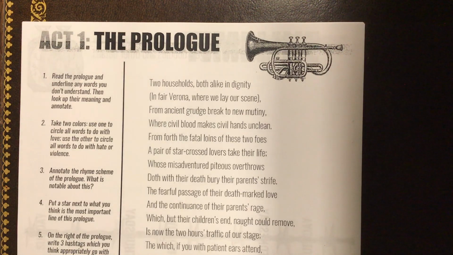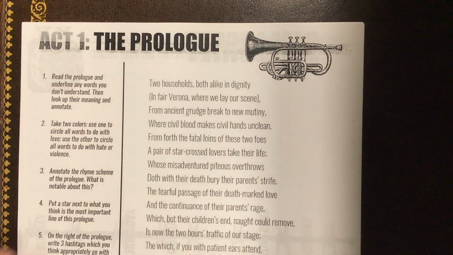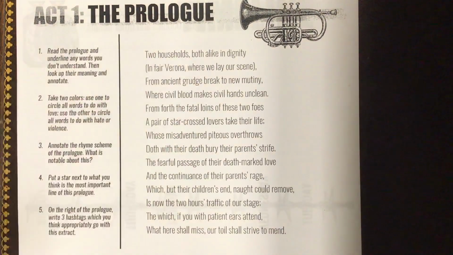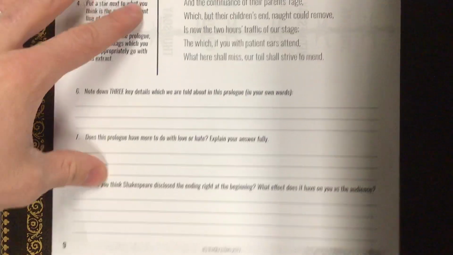You have several tasks for today. I'm going to break them down now. They are typed on Google Classroom as well, but just so you can hear it from my voice, your main task is to read the prologue and scene 1 of Act 1 of Romeo and Juliet. The entire prologue is actually right here, and then you'll also read scene 1. After you're done with the prologue, we're going to do most of this together. You're going to be completing page 9.